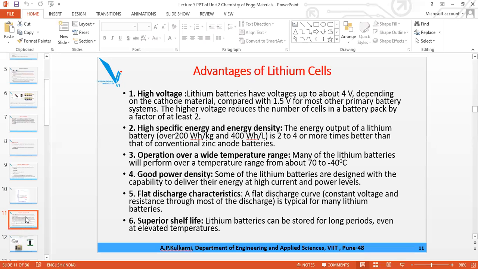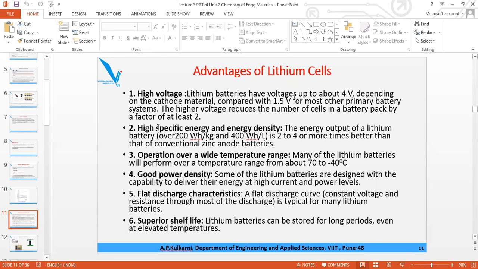Oxidation at anode and reduction at cathode. Due to these reactions continuously going on, the chemical energy is converted, so when the energy comes out of them it is electrical energy, but when it is stored, it is in the form of chemical energy. Now these two terms, specific energy and energy density,